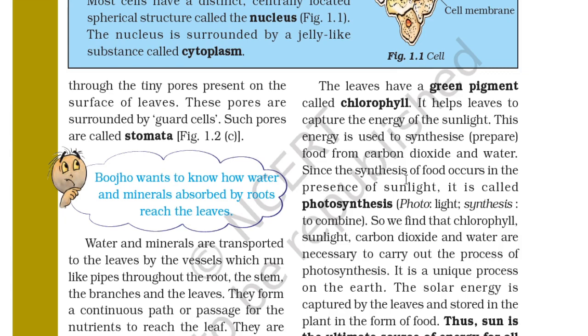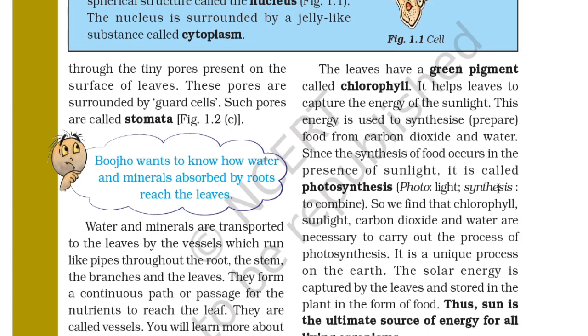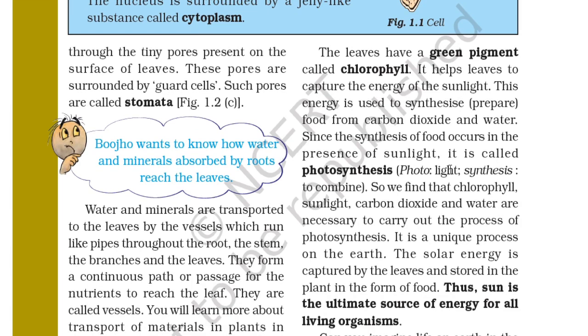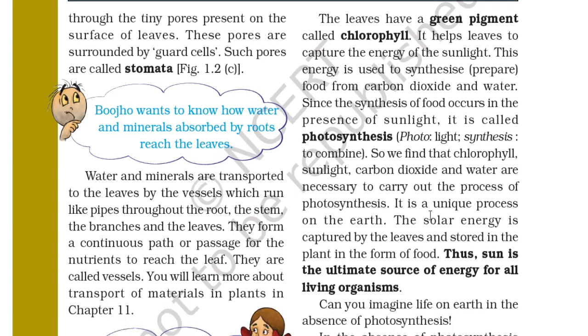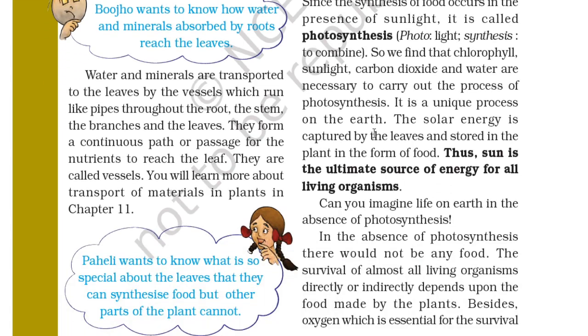Since the synthesis of food occurs in the presence of sunlight, it is called photosynthesis. Photo means light and synthesis means to combine. So chlorophyll, sunlight, carbon dioxide and water are necessary to carry out the process of photosynthesis. It is a unique process on Earth. The solar energy is captured by the leaves and stored in the plant in the form of food.